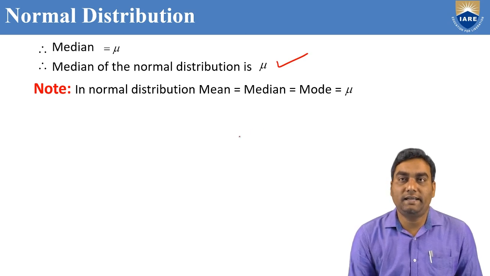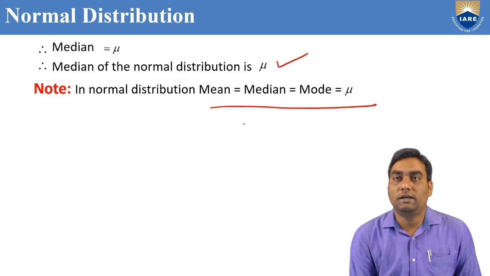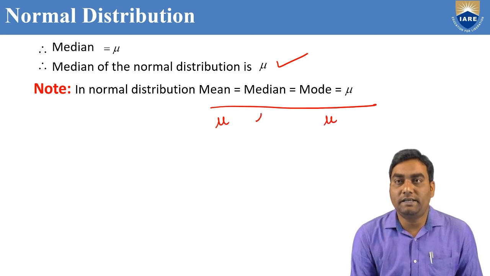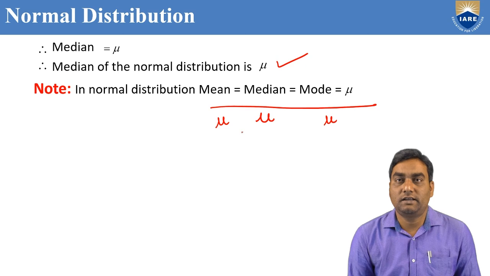Finally, in a normal distribution, you conclude that the mean is mu, the mode is mu, and the median is mu. That means in a normal distribution, mean equals median and median equals mode.